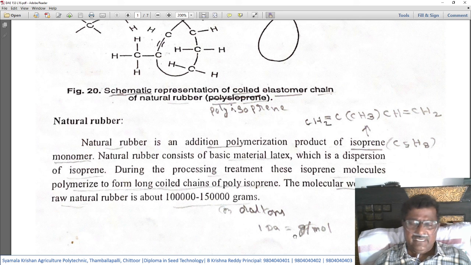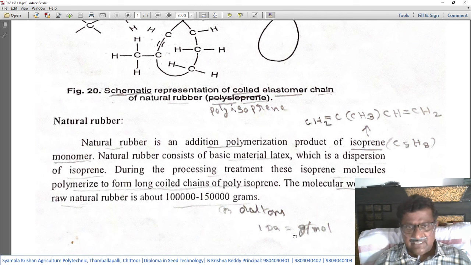Earlier we studied plastic materials, some of which are formed due to addition polymerization and some due to condensation polymerization. Here, natural rubber is formed due to addition polymerization of isoprene monomers.